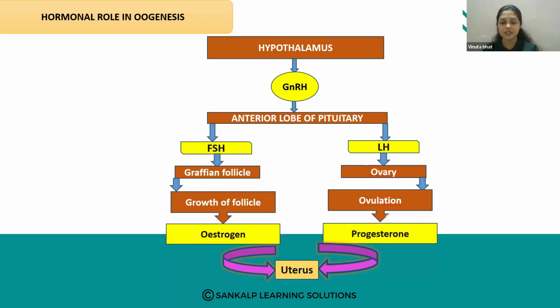After the ovulation, the remaining of the Graafian follicle is called the corpus luteum, and the corpus luteum produces the hormone progesterone. Okay. And the growing follicles release the hormone estrogen. The growth of the follicles, the growing follicles, they release the hormone that is called the estrogen hormone.